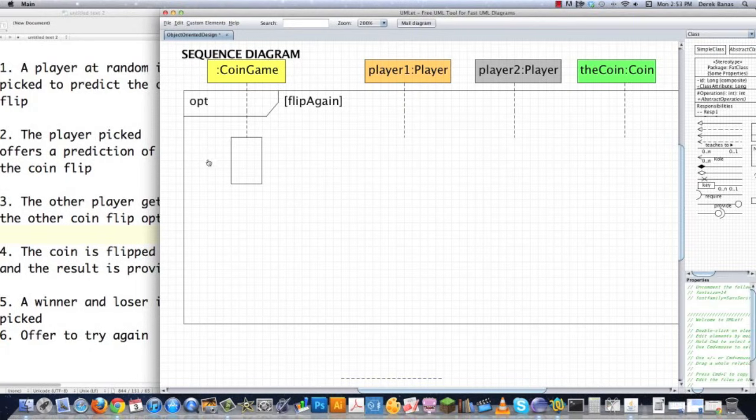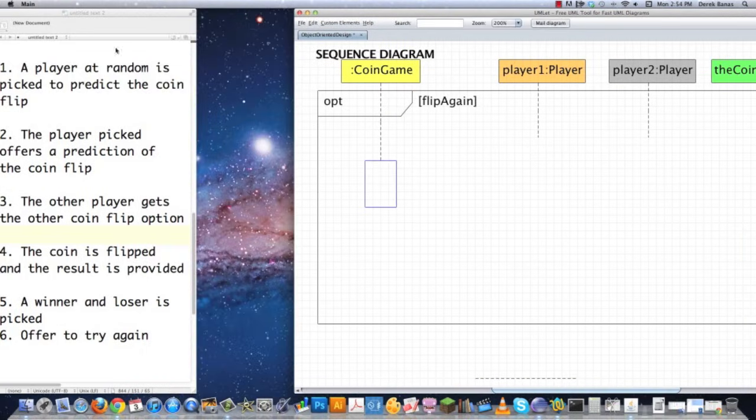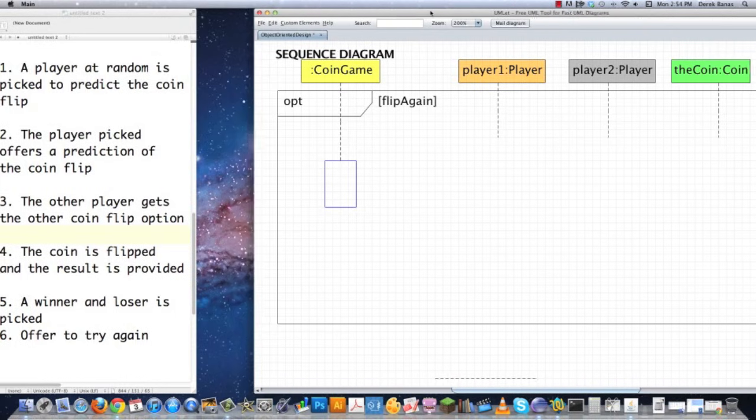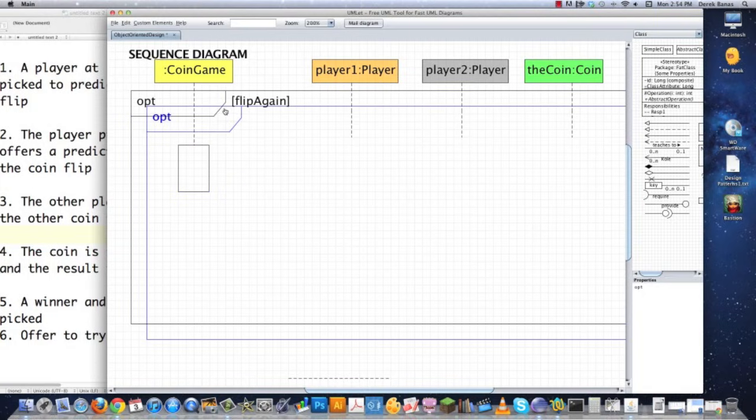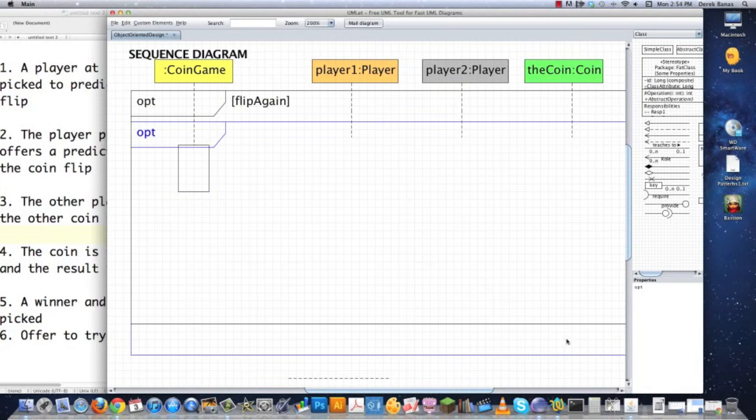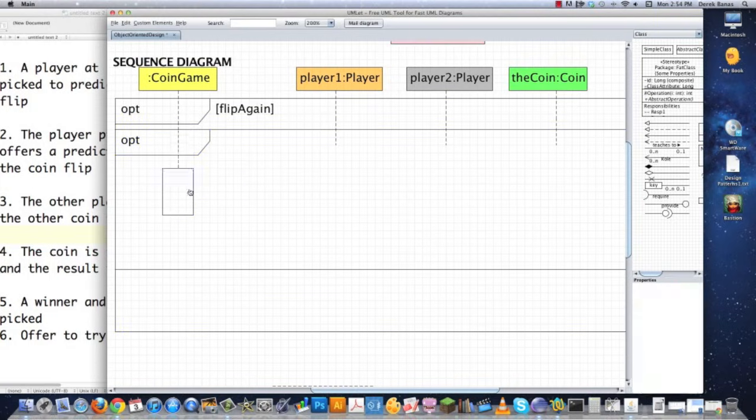So what's going to happen? Well, player 1 or one of the players is going to be picked at random to decide on what the coin flip will be. How do we do that in a sequence diagram? Well, we're going to use Alt in that situation. So I'm just going to copy this guy, drop it in there. So there that is. And then whenever you use Alt, you're basically going to have 2 possibilities, or at least 2 possibilities in this situation.